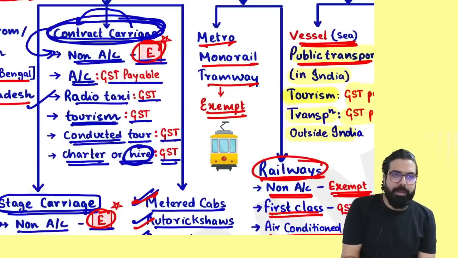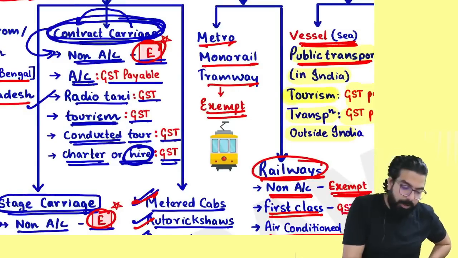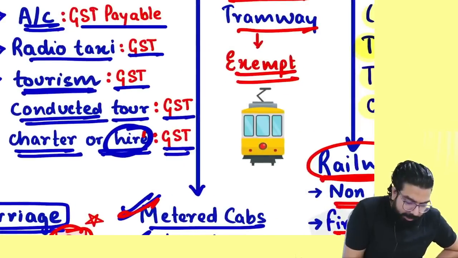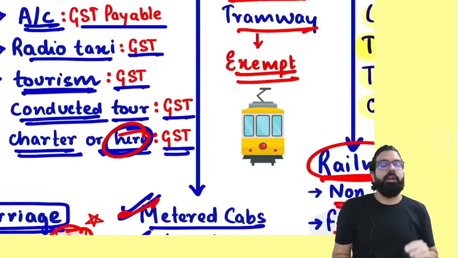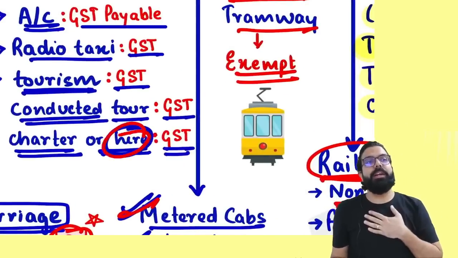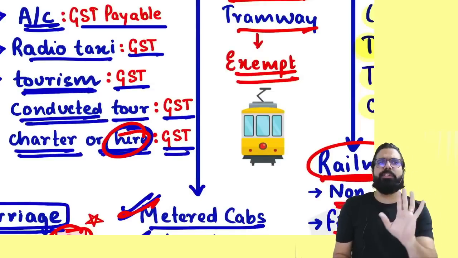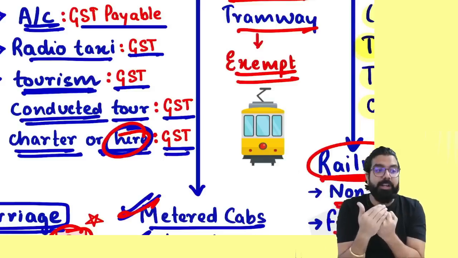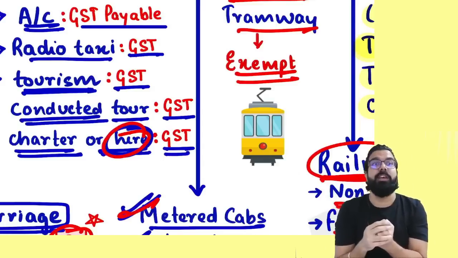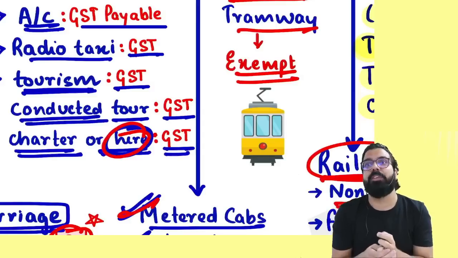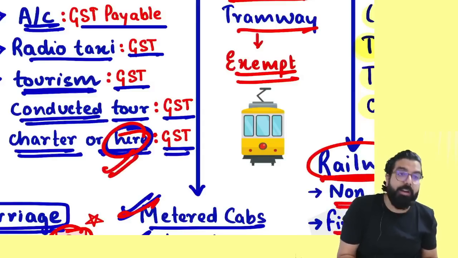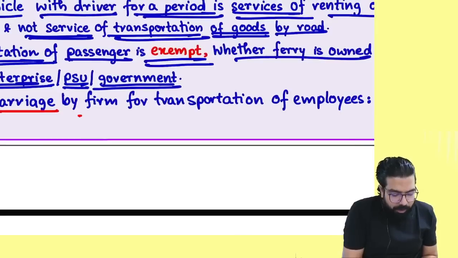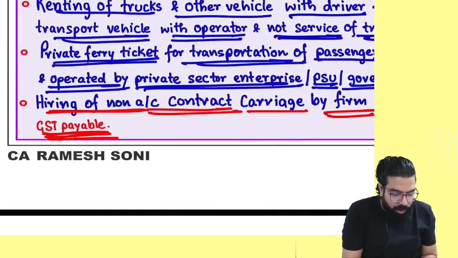Sorry, is GST payable or exempted? Always remember, public transportation is always exempt. If you take it on hire, it is always taxable. For example, I am a company. We took one contract carriage on hire. It was non-AC only. We took it on hire and we are now transporting our employees. The person who gave us the contract carriage will charge you GST because he is not giving public transport service. Here he has given you the contract carriage on hire. Always remember, hiring of a non-AC contract carriage by a firm for transportation of employees, GST is always payable.